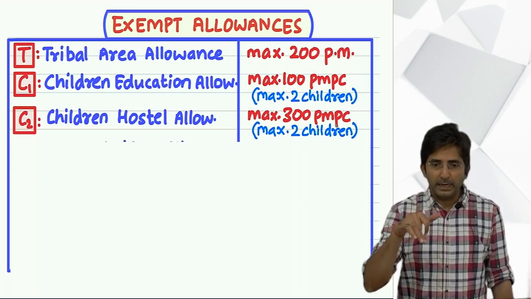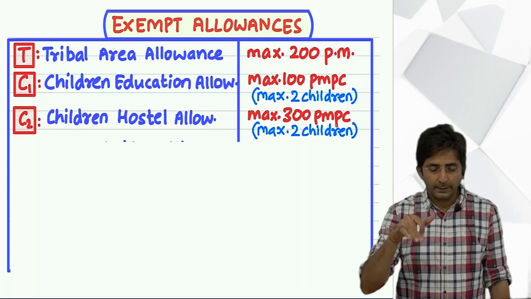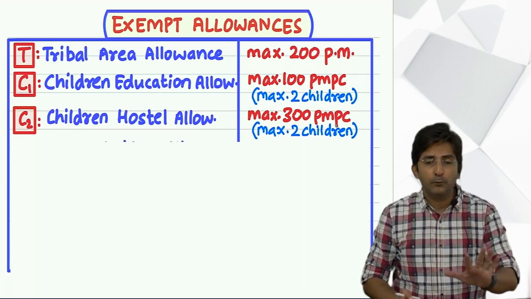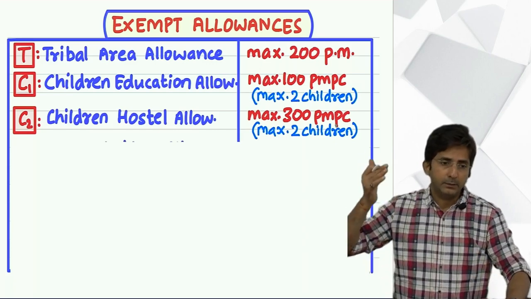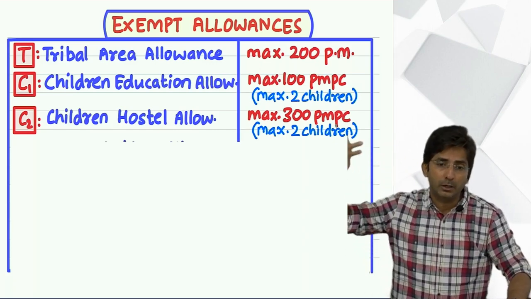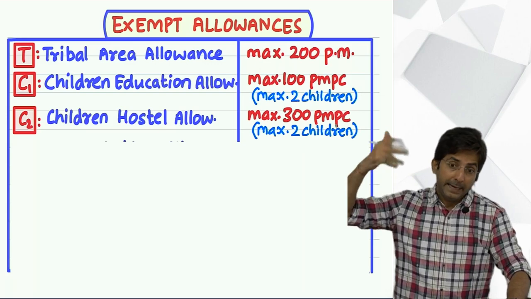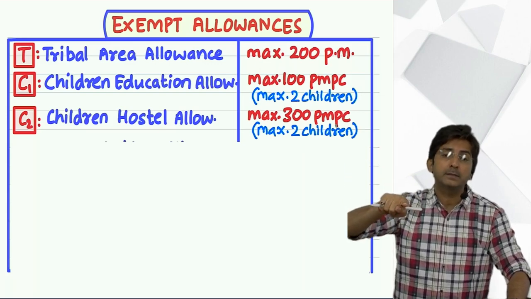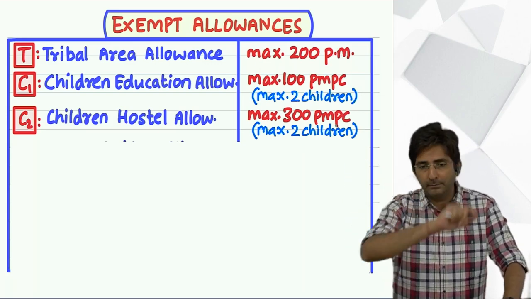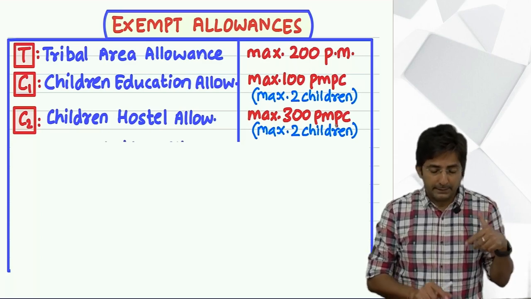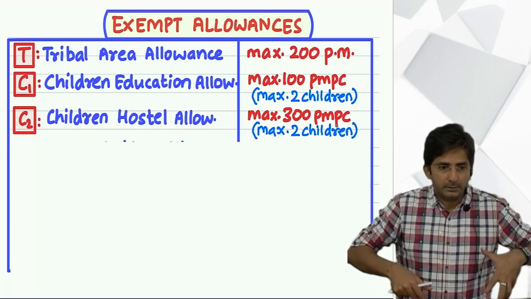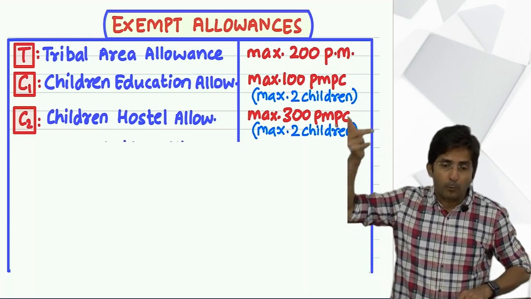Here, if you are having twins, there is no clarification for this, but normally twin children, see, at a later stage, one more point will come related to children. And the government has clarified twins are treated as single child. But here it is not said. See, right now it is children education allowance. Later on there will be one more point.